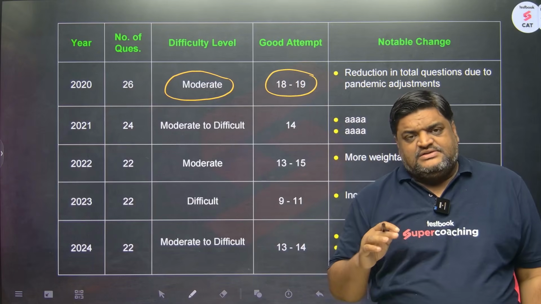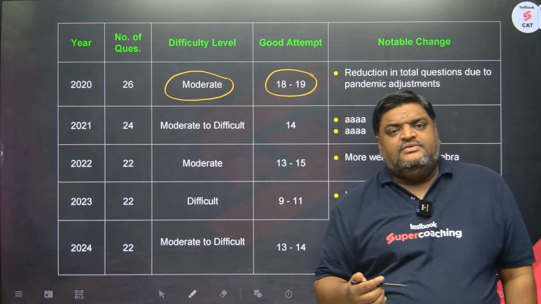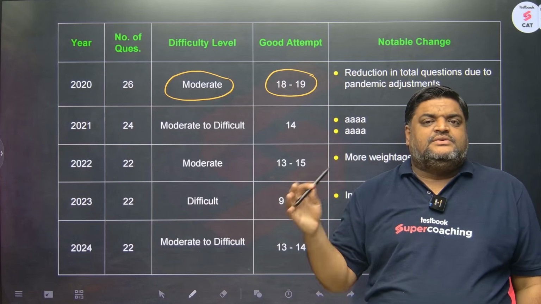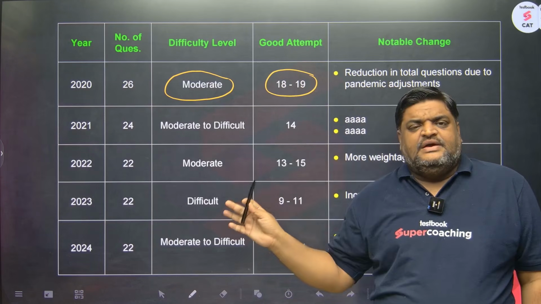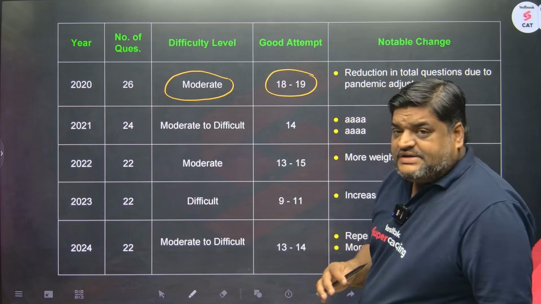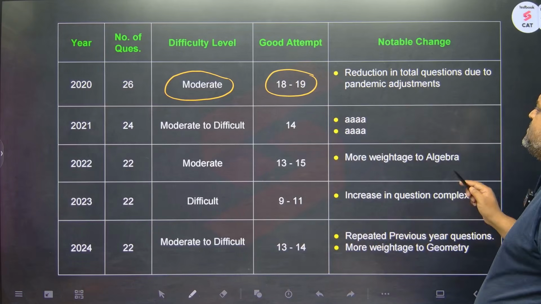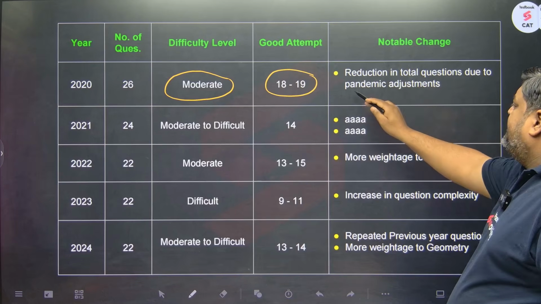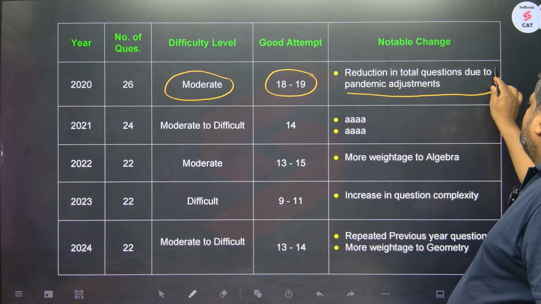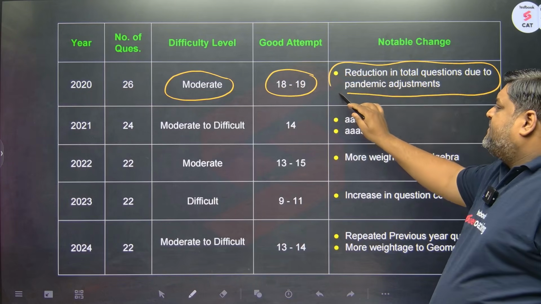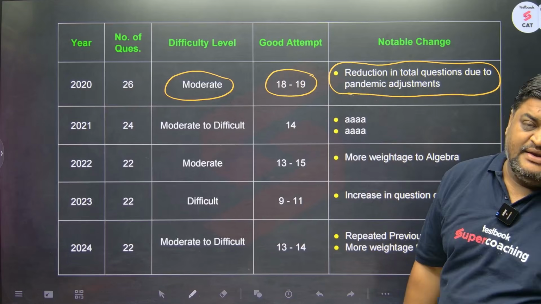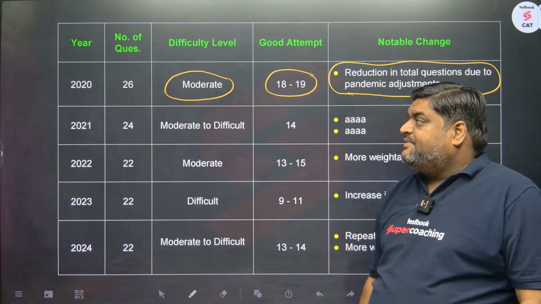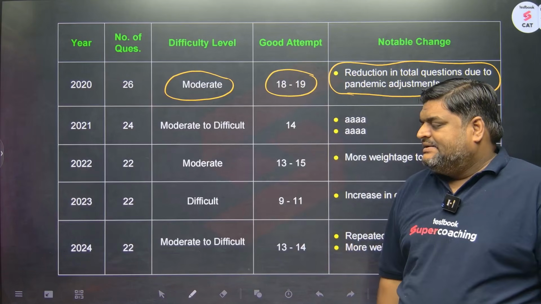Moving forward, I have also created a table wherein you will see what marks you need to score for what percentile in that particular year. We will check that out as well today. Also, the notable change was the reduction in total questions due to pandemic adjustment, right? I have already mentioned 34 questions were there initially in 2019. In 2020, for the first time ever, they reduced the questions to 26.